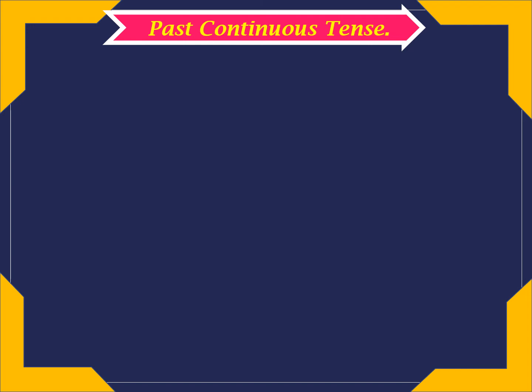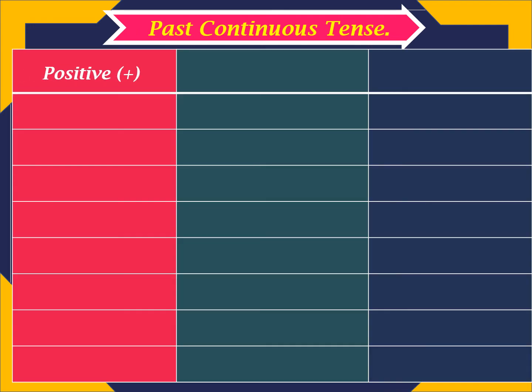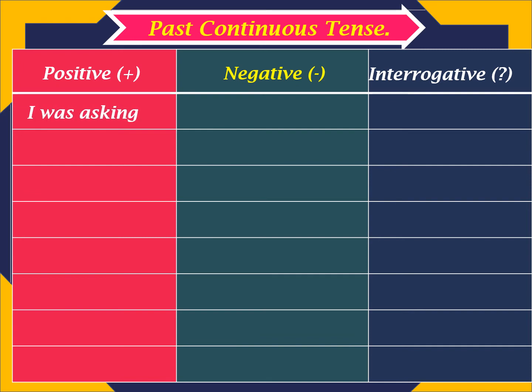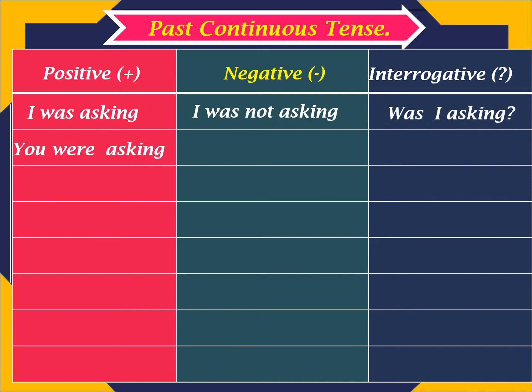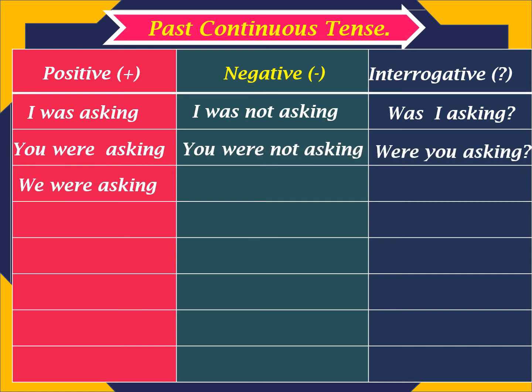Now let's see the past continuous tense forms in positive, negative sentence and interrogative sentence. I was asking. I was not asking. Was I asking? You were asking. You were not asking. Were you asking?